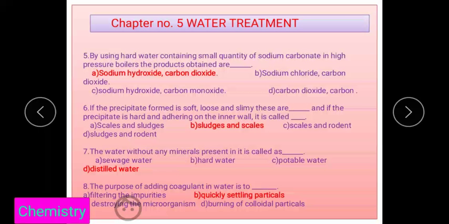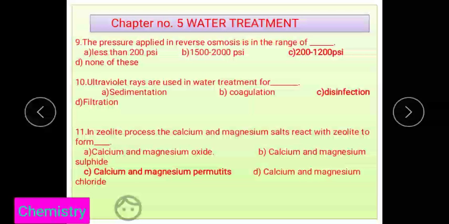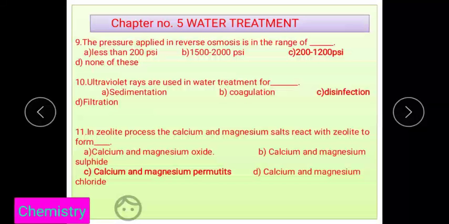Next question: the purpose of adding the coagulant in the water is that whatever impurities are present in the water are quickly settled down by adding the coagulants. That is the main purpose, which is why option B is correct. Next, ninth question: the pressure applied in reverse osmosis is in the range of 200 to 1200 psi. This is a unit of pressure, that is the applied pressure.